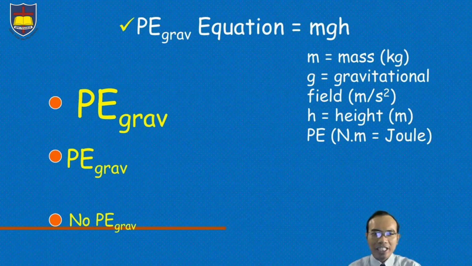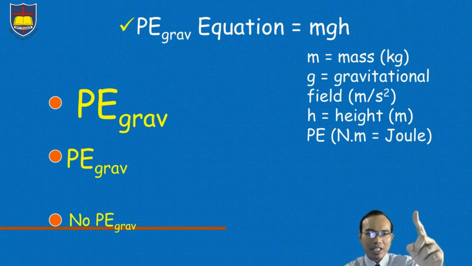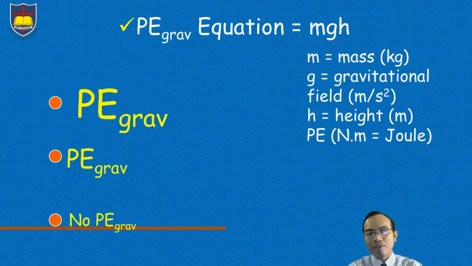As you can see here, the higher potential energy is owned by the highest object.